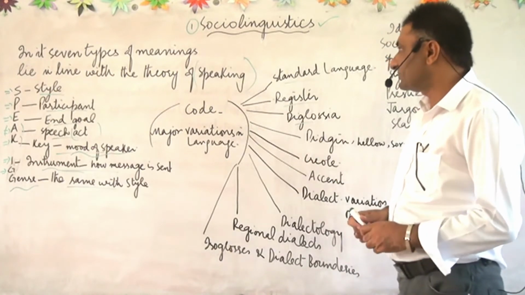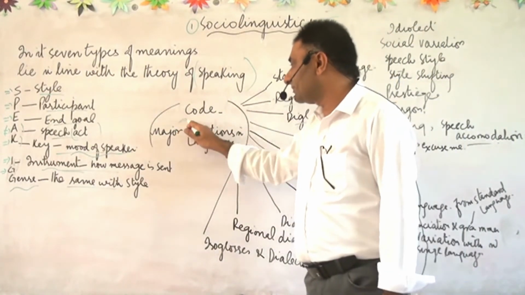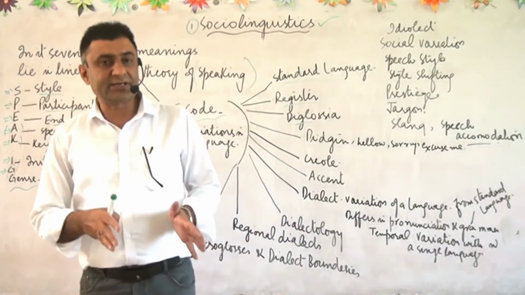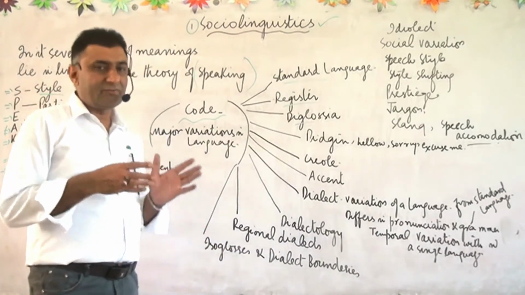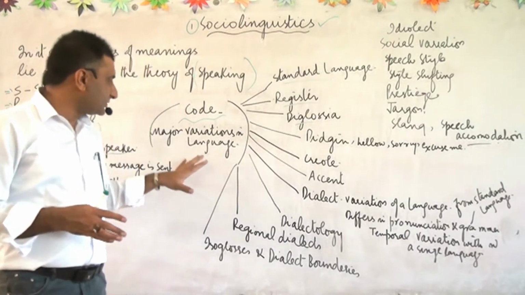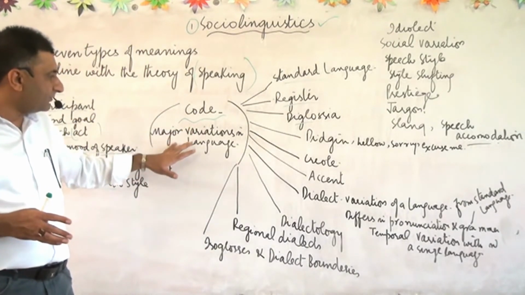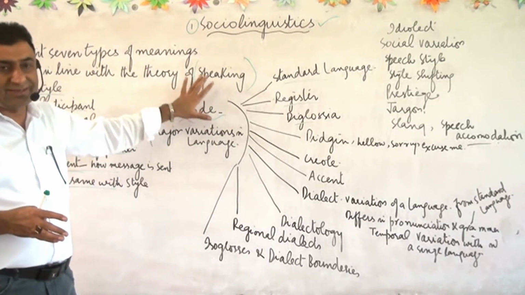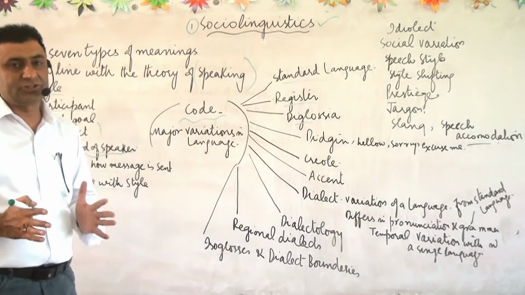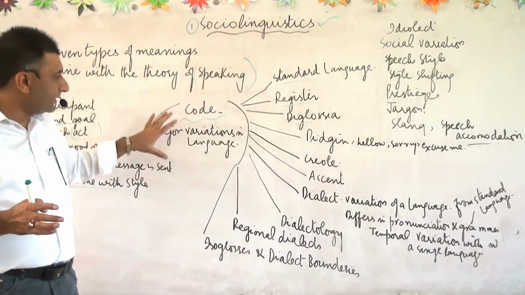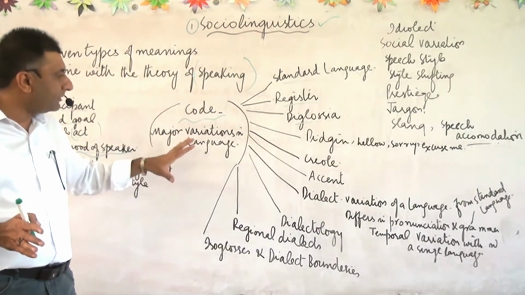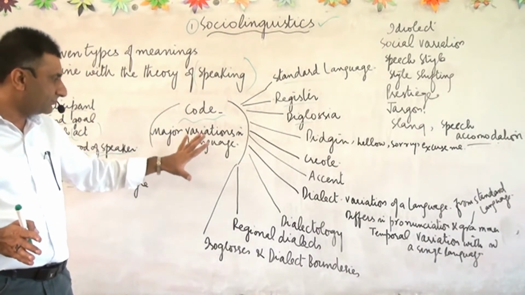According to sociolinguistics, language is a code. And now, what is a code? Code means an arbitrary set of signs, symbols, and words used in order to convey a message. This code is also a part of language variations, because language is one thing, but there are so many variations. So in order to understand sociolinguistics, we will have to know how many dimensions of this code, or how many variations of this language there are.